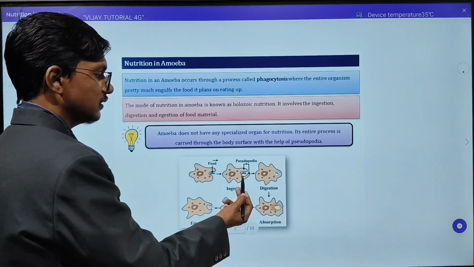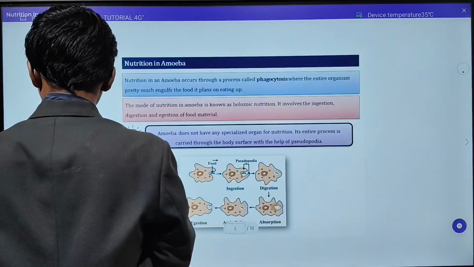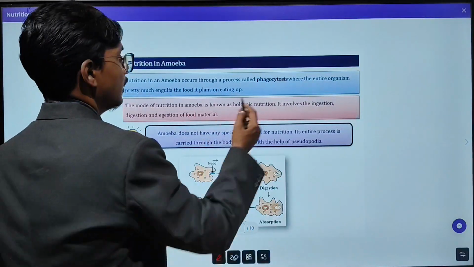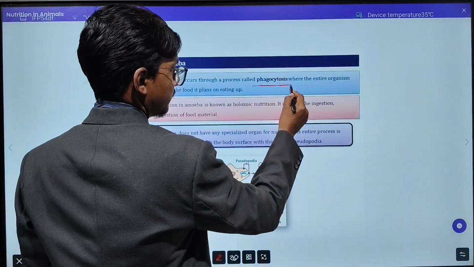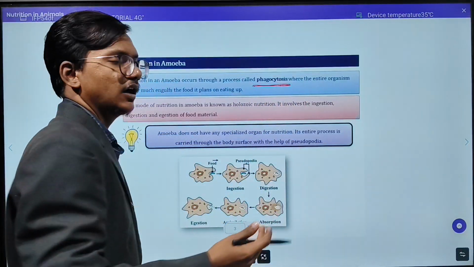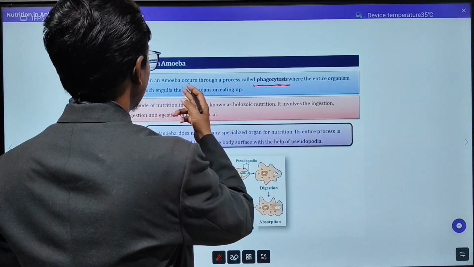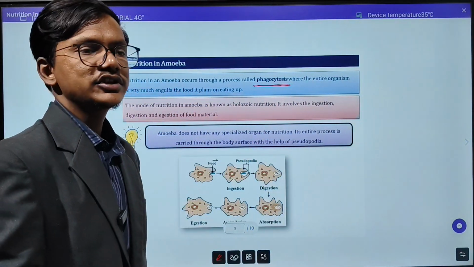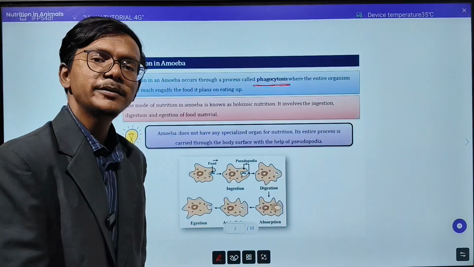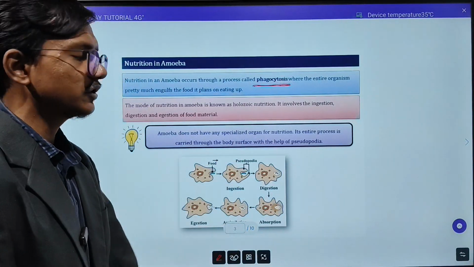And how are they taking the food inside their body? By the process of phagocytosis. This thing you have to remember, this is important. In your examination also, they will ask you this, nutrition in amoeba. What type of nutrition will be there in the amoeba? So you have to remember this completely.